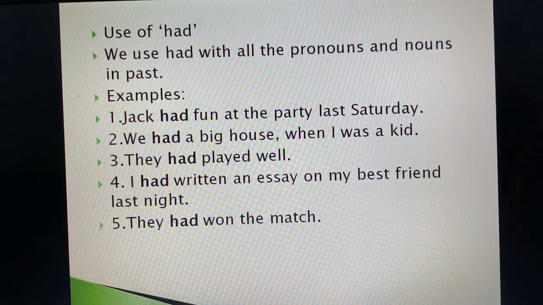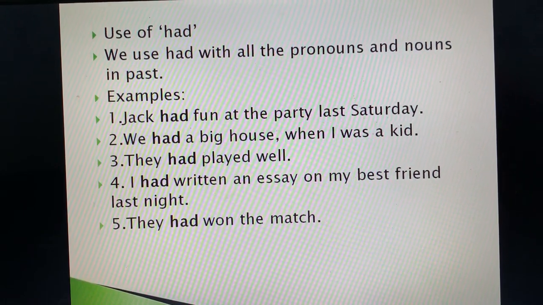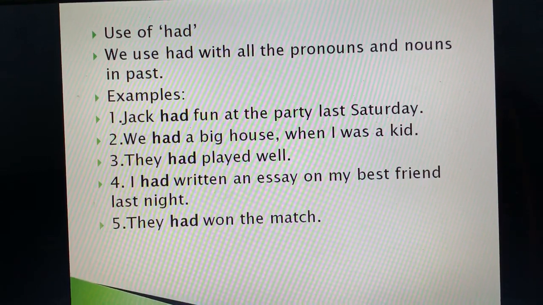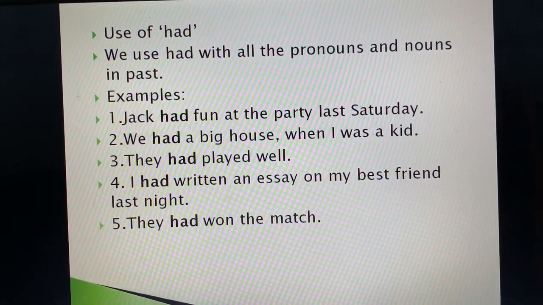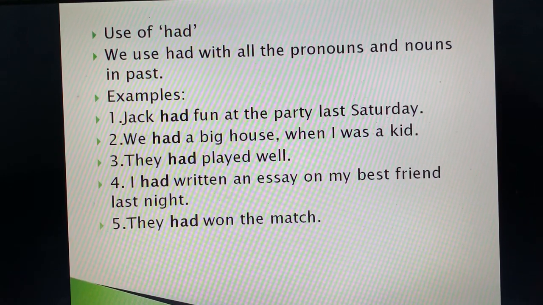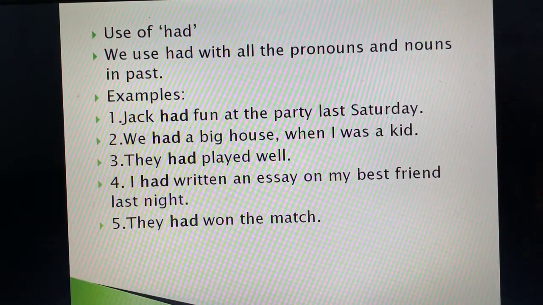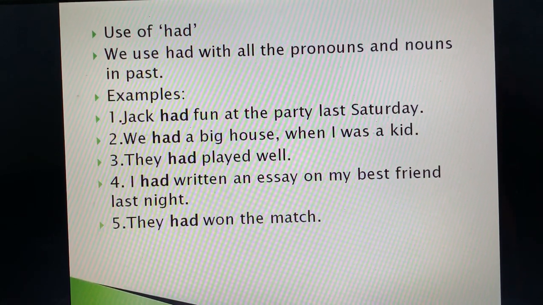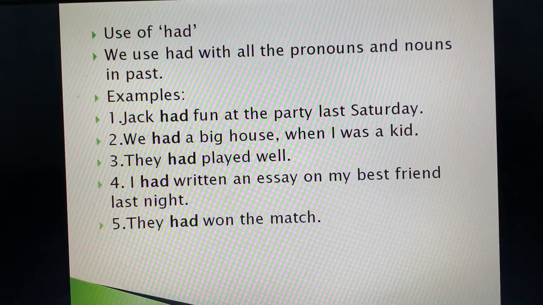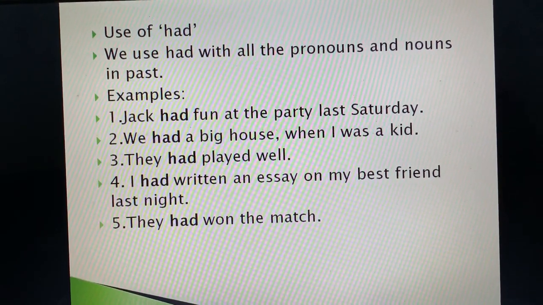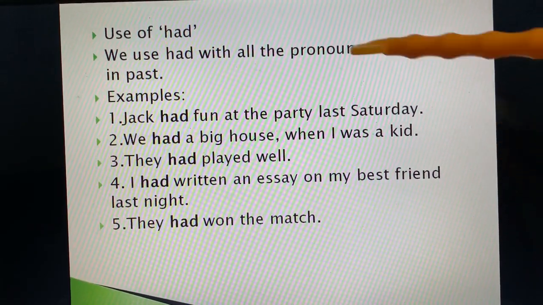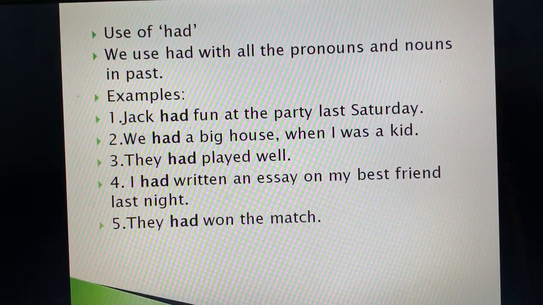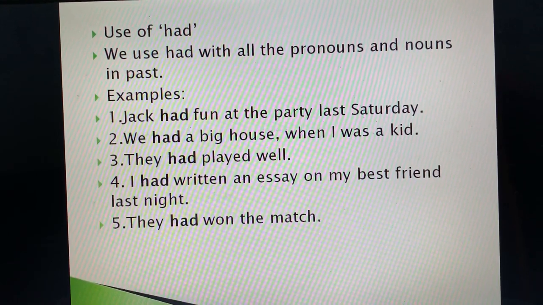Next is had. It's very easy. Had is also used for possession, when something belongs to someone. Now where do we use had? Had is used with all the pronouns, first person, second person, third person, be it singular, be it plural. But you have to keep this in your mind that it is used in past. Like Jack had fun at the party last Saturday. The action was done on last Saturday.